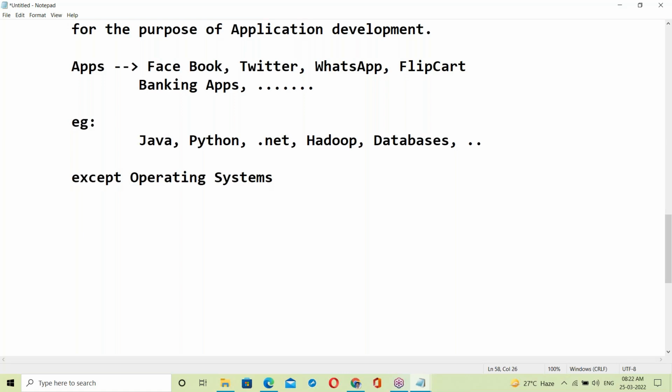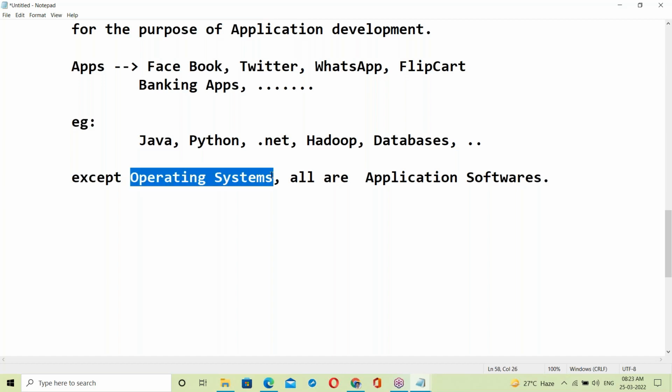OS means Windows is an OS, Linux is an OS, Unix is an OS, Mac OS, Solaris, IBM AIX. There are different operating systems. Except those, all are applications. Okay, fine.